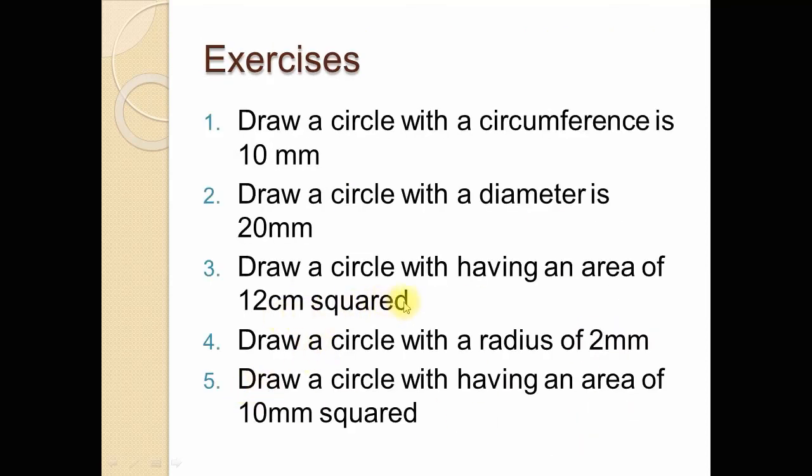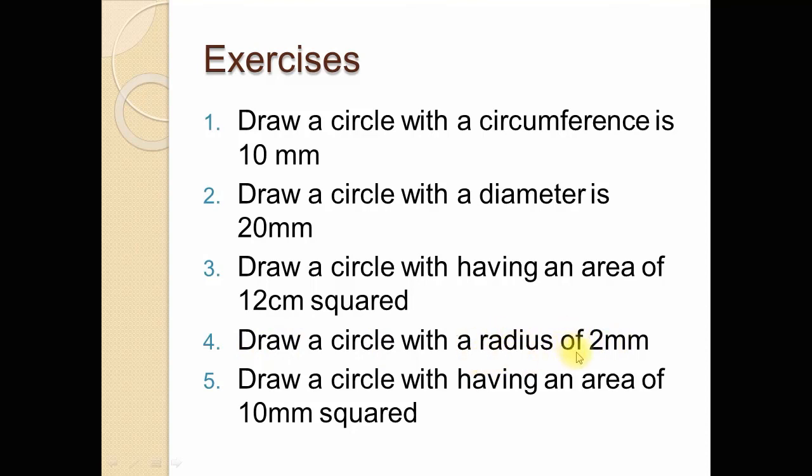Third, draw a circle having an area of 12 centimeter square. Using the formula of area of circle, first of all find the radius of the circle and then draw the circle. And question number 4, draw a circle with a radius of 2 millimeter. Radius is given, so this question is very simple.